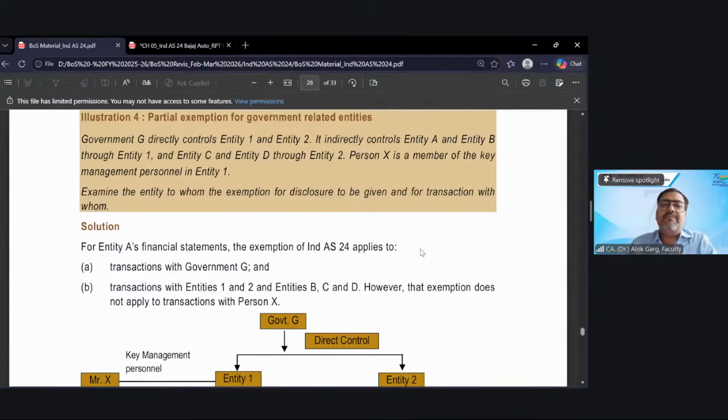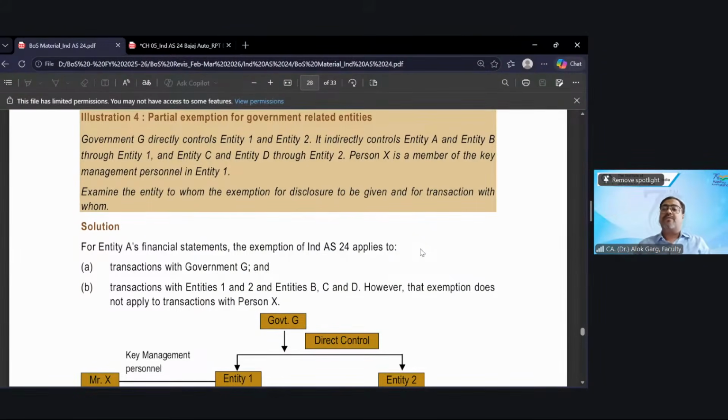Person X is a member of KMP in entity 1, the first entity, which is directly controlled by the government. So person X becomes the CFO of entity 1. In a government entity, are all the people government people? No. Like me, you, Lavanya, Rahul, Selendra, we can join these government companies, and we can leave also. We can join any PSU when you complete your CA final and appear for campus rounds. Indian Oil Corporation, ONGC, GAIL, a lot of public sector undertakings come in these campus interviews.